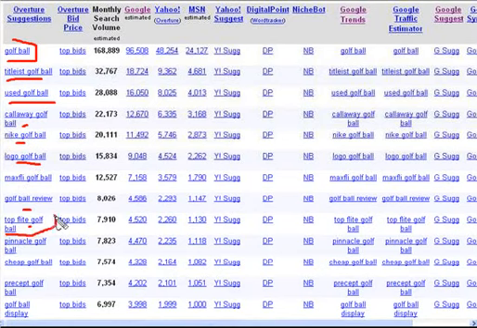Now top flight golf ball was what we were looking at before, and over here is a lot of data, but it is very interesting. It's based on Overture, so this is a real number here. So it's getting 2,260 searches per month. So that's what, about 80 a day, something like that.